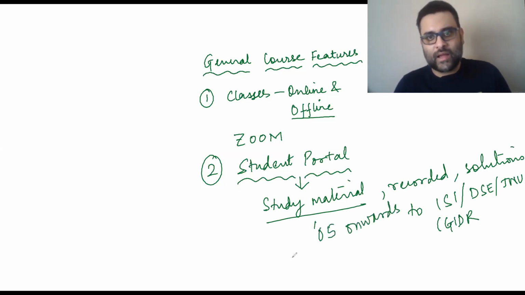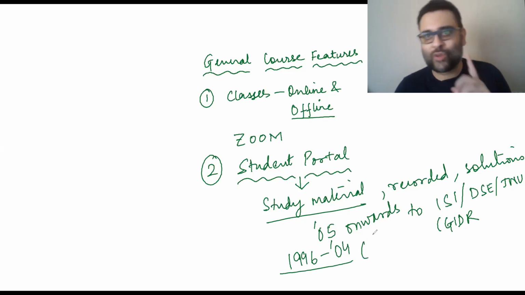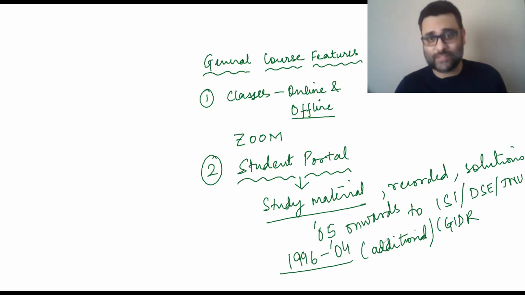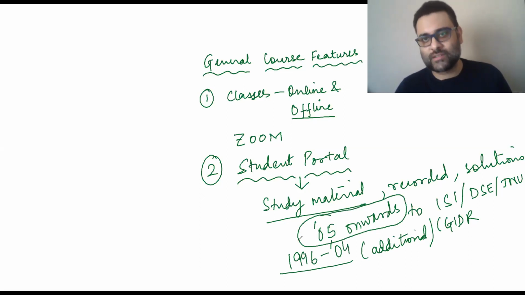And from 1996 to 2004, you will be finding most of the solutions, if not all. But this is extra, or this is additional. You don't have to do this in your preparation. Your preparation will be based on basically how well you do the 2005 onwards question papers for ISI, DSC and JNU, and the IGIDR sample paper.